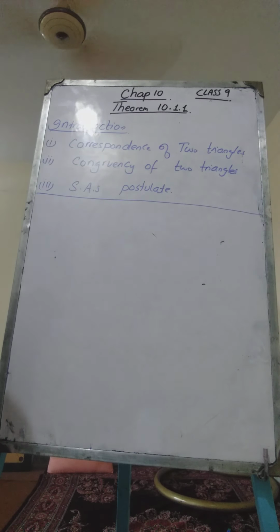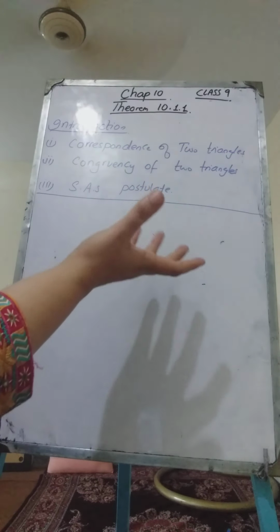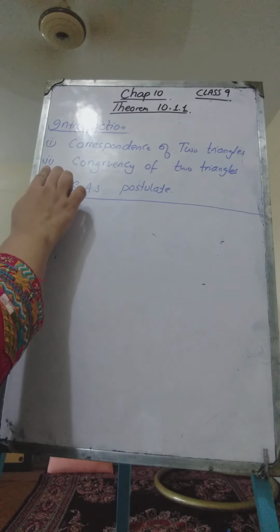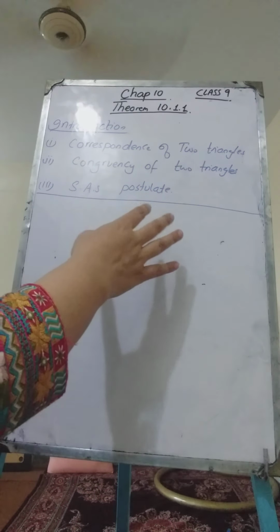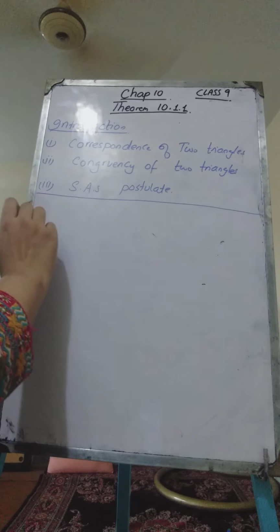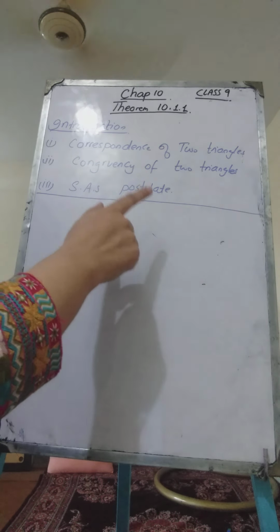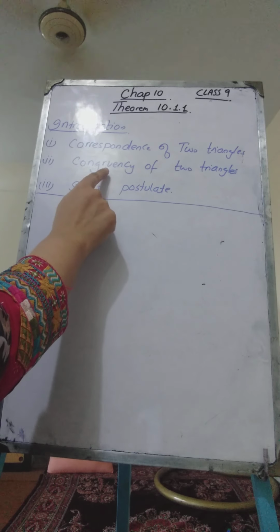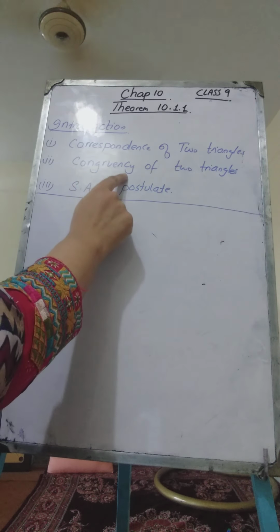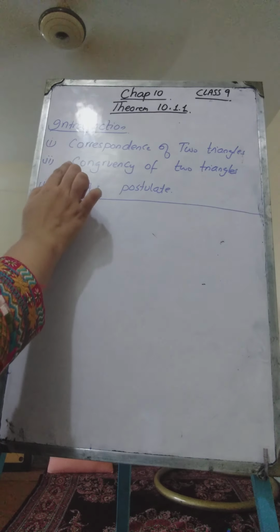The first concept is the correspondence of two triangles. What do you mean by correspondence of two triangles? The second concept that we are going to study is the congruency of two triangles. What do you mean by congruency of two triangles? And the third is, what is the SAS postulate? This is the postulate with the help of which we can find whether the triangles are congruent or not. But first we need to study what is correspondence, what is congruency, and what is the SAS postulate.